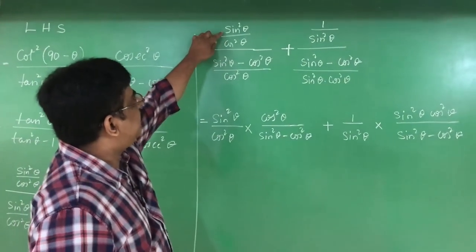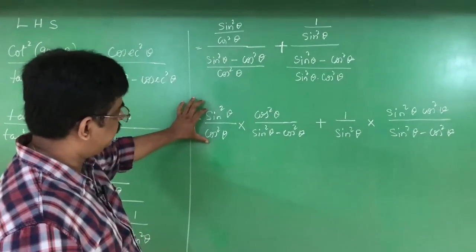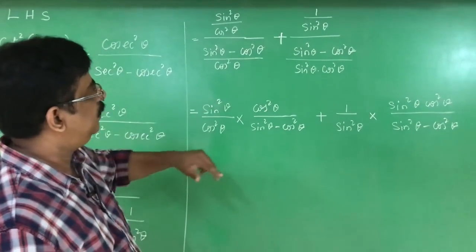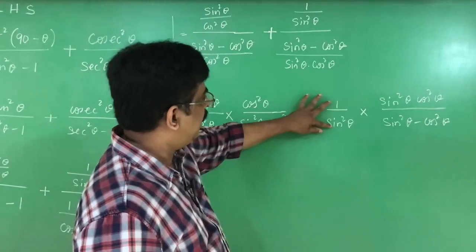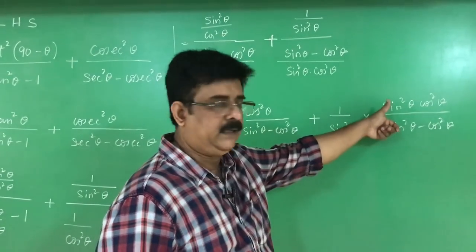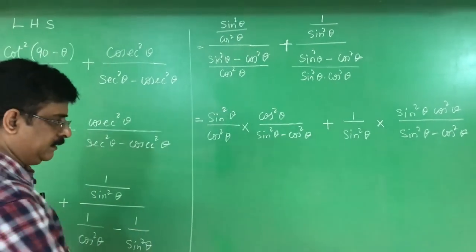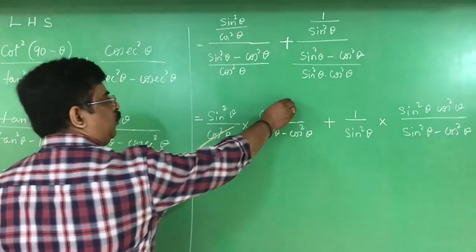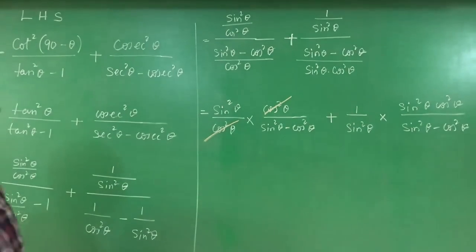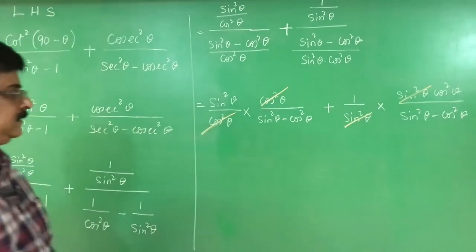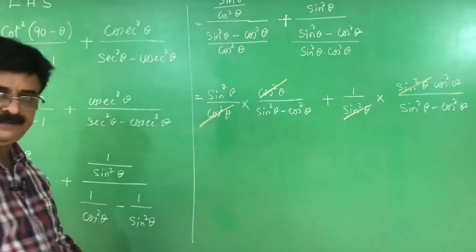This part, sin square theta by cos square theta, that is the numerator part. The denominator part becomes reciprocal. This is the numerator part of the second term and the reciprocal of the denominator. Now cancellation. You can cancel it out. Cos square theta cancels. Sin square theta cancels. Then what is left?